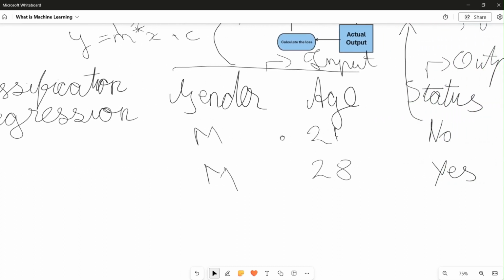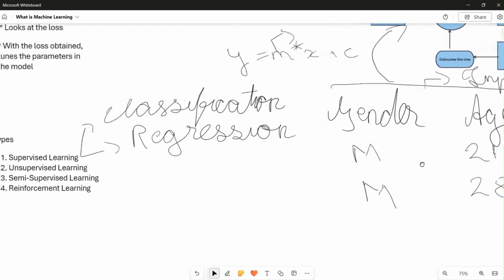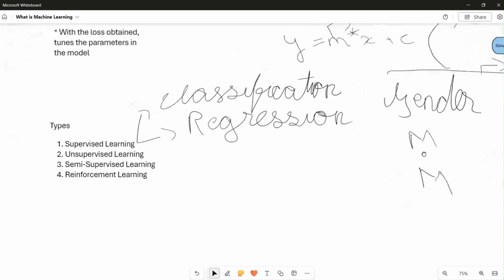So in the status, we have only two variables, binary classification as yes and no. There are also some use cases where we have multi-class classifications, like to classify whether it is 1 or 2 or 3. So it comes under multi-class classification. And then we get our unsupervised learning.